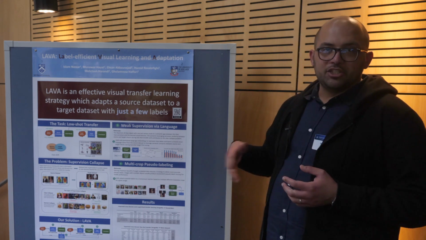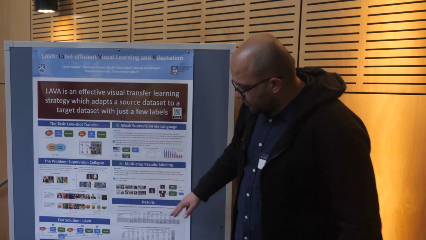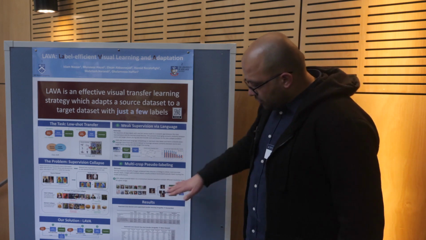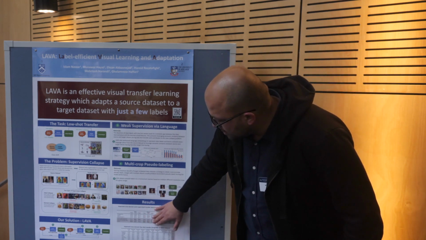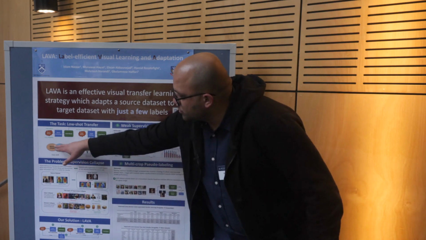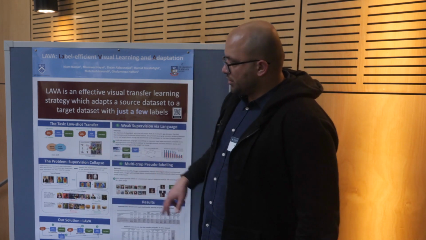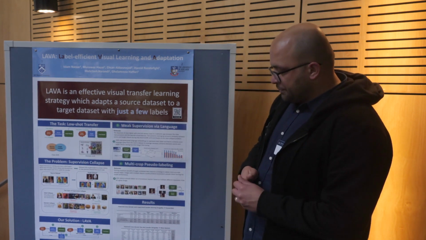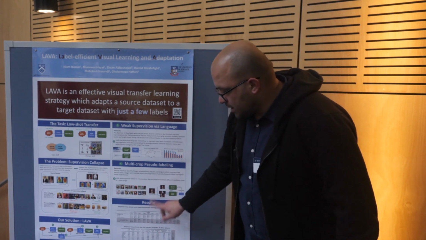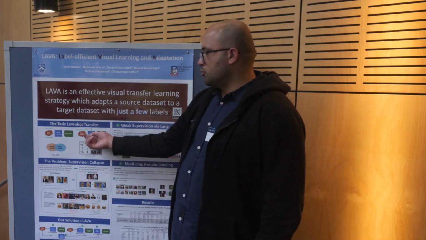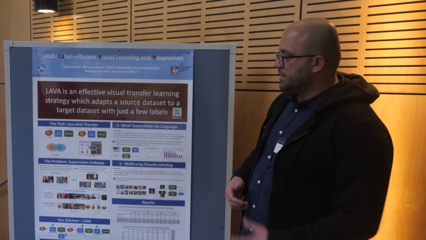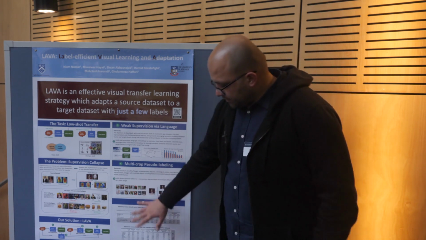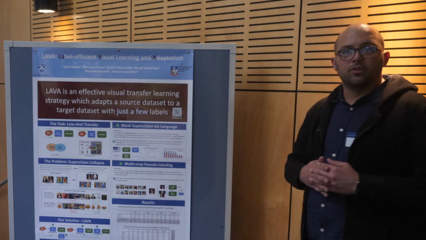And remarkably, it achieves very good results, exceeding state-of-the-art by a couple of percentage points in different domains and in different data sets. So I'm not going to cover the results in detail. You can look at the paper to see it. But we try to cover different scenarios with partial class overlaps from one domain to another domain, and from one domain to the same domain, such as ImageNet to ImageNet, for example. And we also have few-shot classification as opposed to semi-supervised. So we also simulate the scenario where we have an entirely new set of classes in the target domain. And in all different cases, we achieve state-of-the-art or near state-of-the-art results.